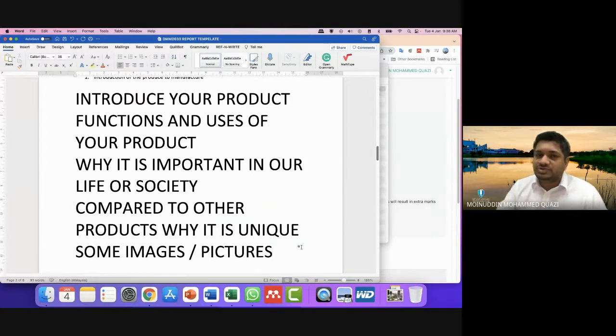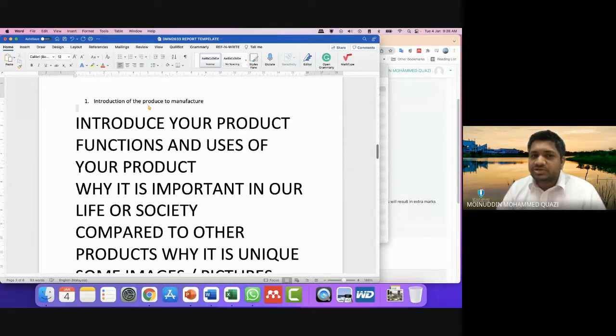So this is what you should include in your introduction of the product. I made a spelling mistake in the report, so please correct that: introduction of the product to manufacture. So this is what you can add in your topic number 1.